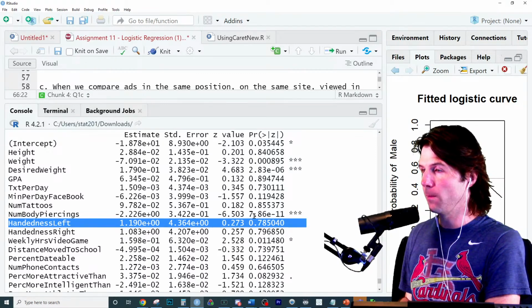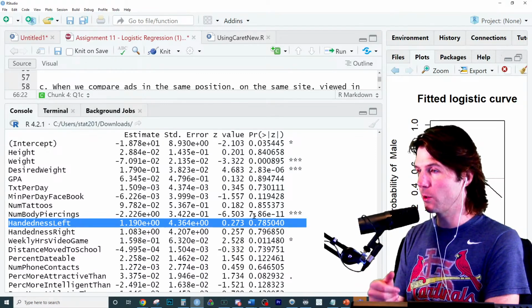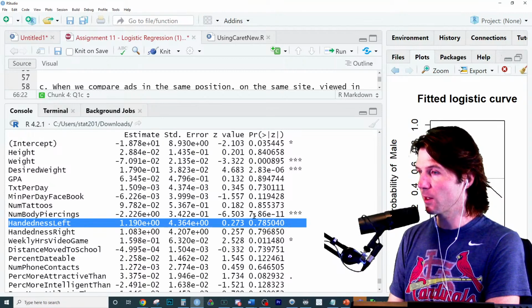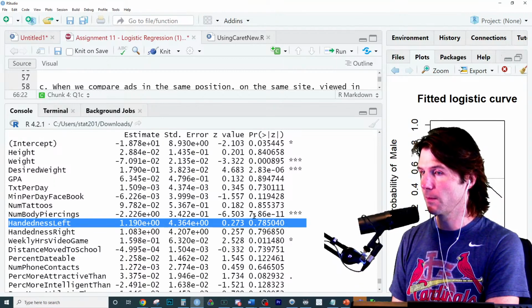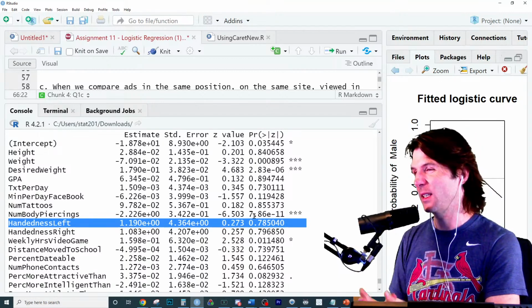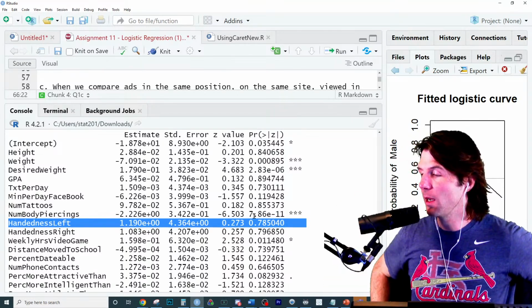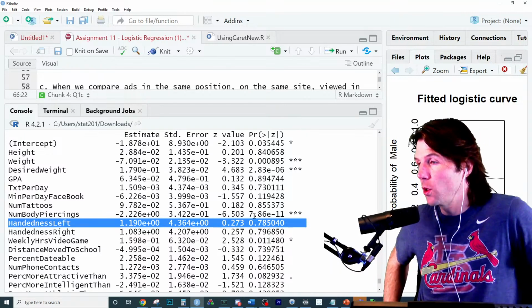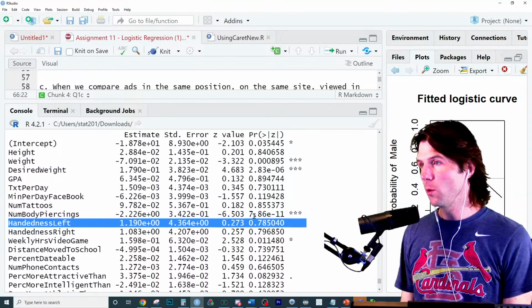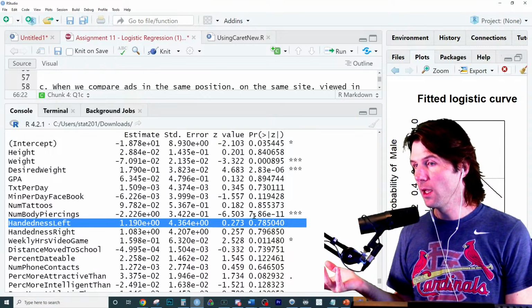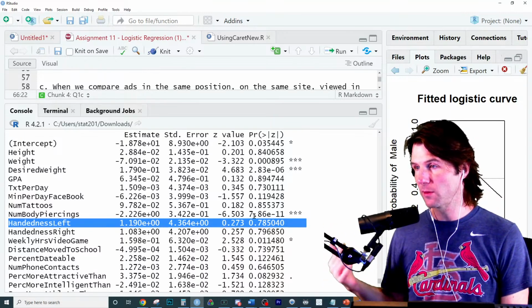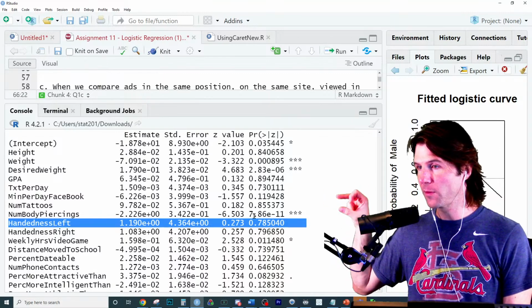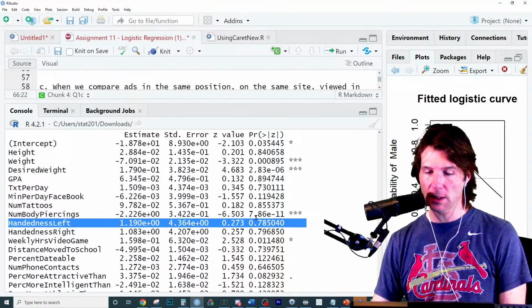But do be careful. If you're figuring this out, you should always remember the reference level, which has a coefficient of 0 technically. It doesn't have one, so it has a coefficient of 0. Do not forget the reference level, because it could be the least likely, or it could be the most likely if all the coefficients are negative. If all the coefficients are negative, the reference level is most likely. If all the coefficients are positive, the reference level is the least likely. So do remember the reference level is the first alphabetical that you do not see in the output.